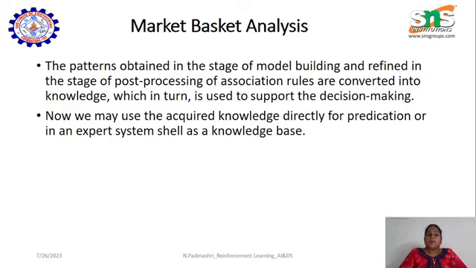Now we may use the acquired knowledge from the previous data assembling, pre-processing, model building, then applying the association rule, that is the data dependency between one data item and another, then mapping it. Then post-processing converts it into knowledge, which in turn supports decision making. All acquired knowledge is directly used for prediction or in an expert system shell as a knowledge base.